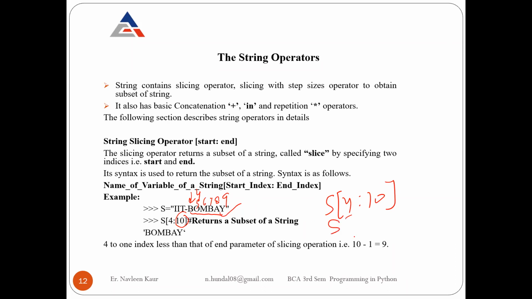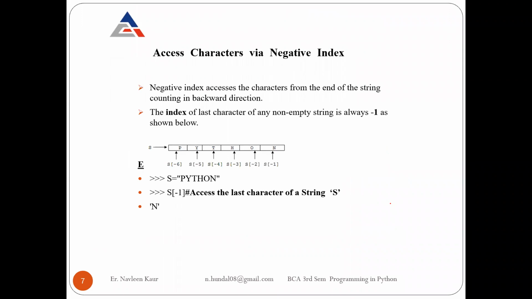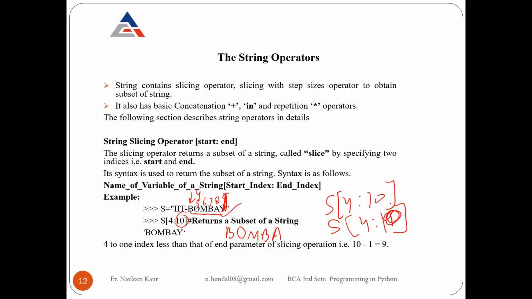Okay, but if you write S[4:9], what will happen? It will give you the value till 8. It will only return you BOMB, and till 8 it will return you A. You also want Y included, so go 1 index more. Like the for loop, you remember, you always give the last index 1 more than the previous index. So we start from 4 to 1 index less than the end parameter. Okay, so if you write 10, it will give you the 9 value.